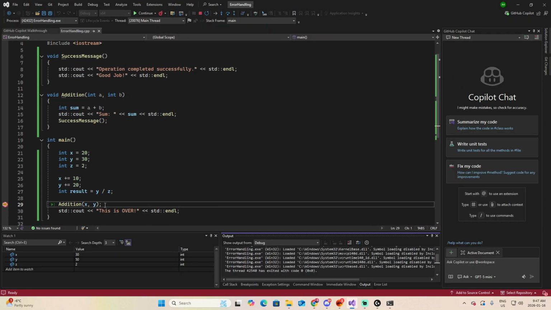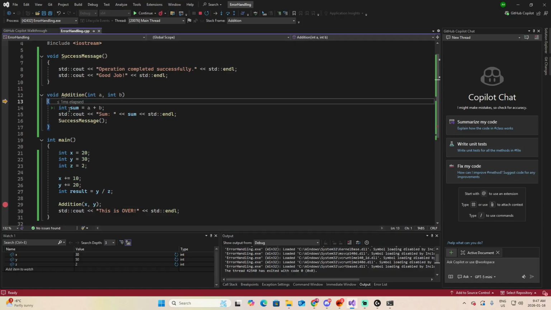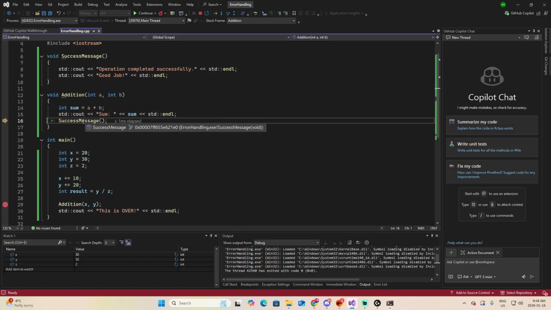But this time, instead of using F10, which is a step over, let's use F11. Now I get inside the function addition, and I can now use F10 to step over the different steps in this function. Now let's say that I reach success message, but I don't want to get inside success message.